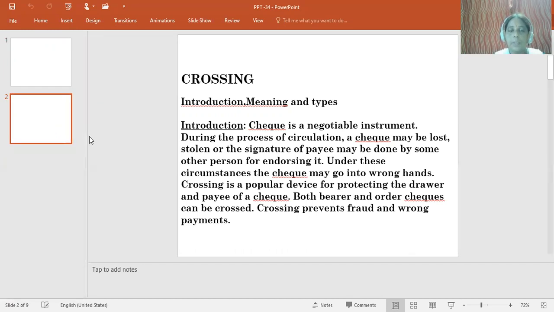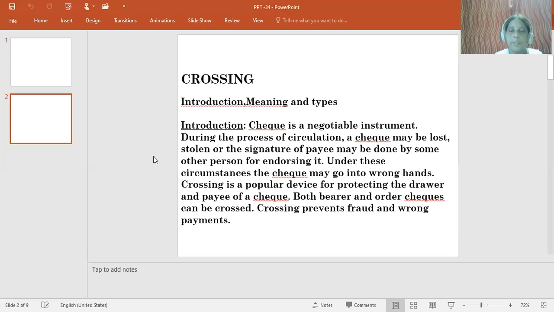So here, students, you should know what is the essential need behind the crossing of the check. For example, in case of an open check, if a check is lost or stolen, or the signature of the payee is forged by some other person, there is a possibility of misappropriation of the check.